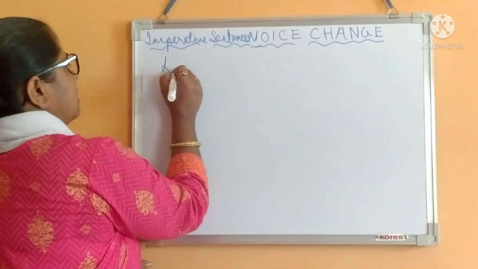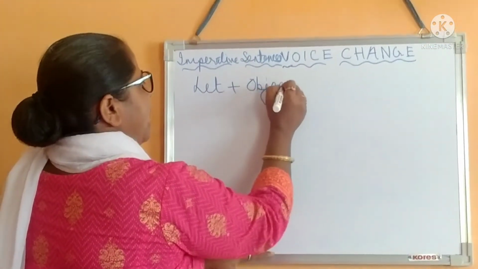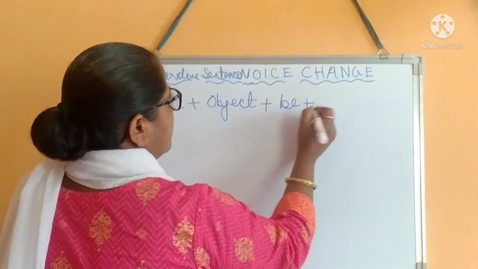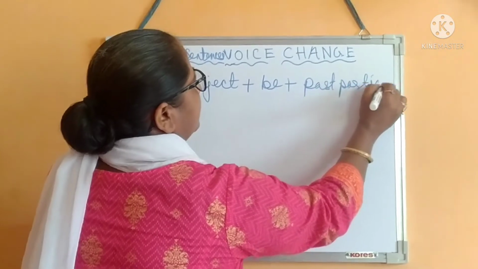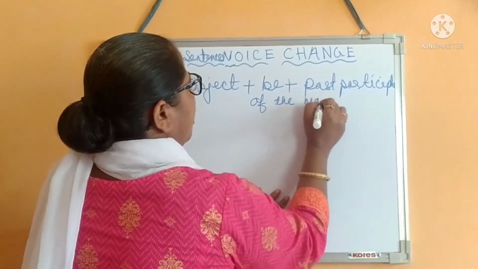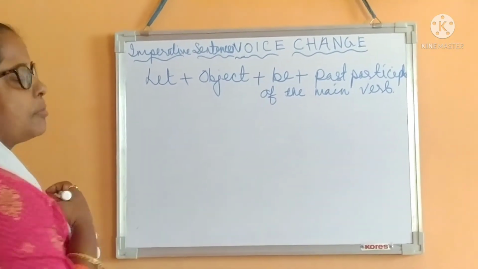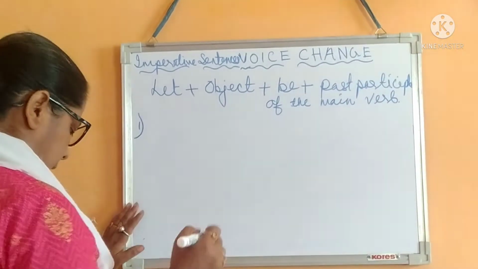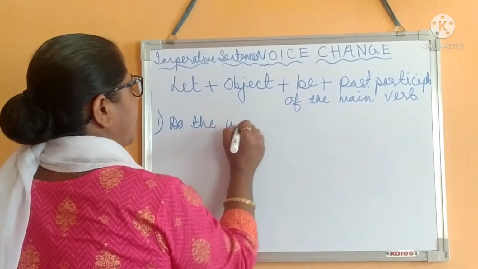So, let plus object plus be plus past participle of the main verb. Past participle of the main verb. So let me start doing sentences. Say, do the work. See the first sentence, do the work.